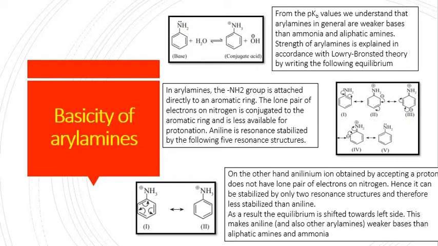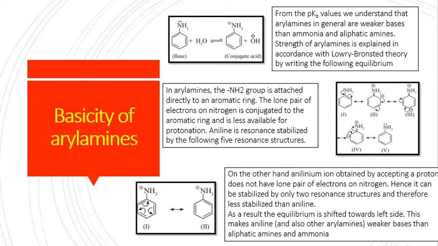Before starting chemical properties of amines, let's talk about basicity of aryl amines first. From pKb values, we understand that aryl amines in general are weak bases and weaker than ammonia and aliphatic amines. The strength of aryl amine is explained according to Lowry-Bronsted theory by writing its equilibrium.